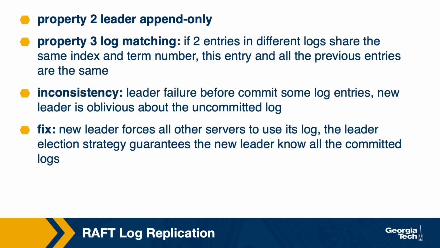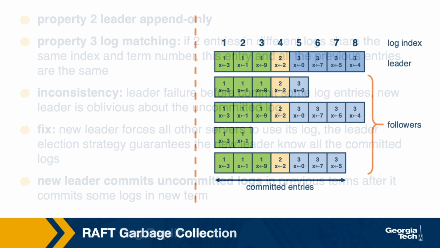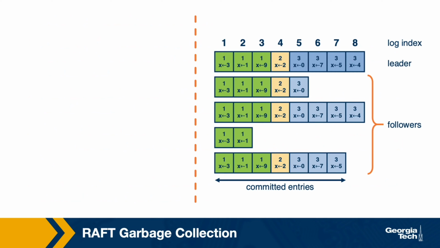The clients of the system will know that the update request was not successful. They will not receive that acknowledgement, and therefore the clients will just have to try again. If a newly elected leader has some uncommitted log entries from a previous term when it was a leader, once it becomes a leader again, it has a chance to commit these uncommitted logs in the new term. In that sense, if a client waits long enough, its request may in fact get committed and it may receive an acknowledgement.